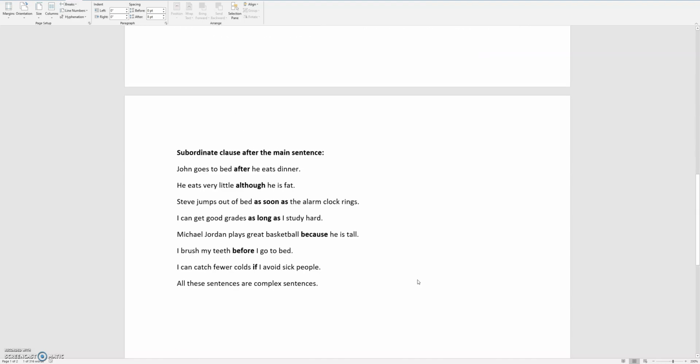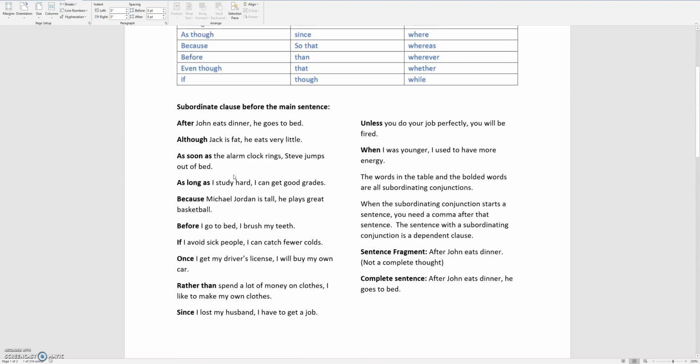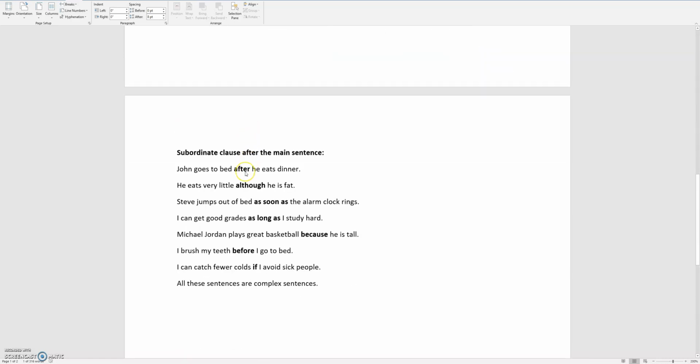Here are more examples of complex sentences, except this time the subordinating conjunction clause comes after the main sentence instead of before. And so when the subordinating conjunction comes after the main sentence, you don't need a comma. So I'll repeat that. When the subordinating conjunction is in the beginning of a sentence, you use a comma. If that same subordinating conjunction comes after the main thought, you do not need a comma.